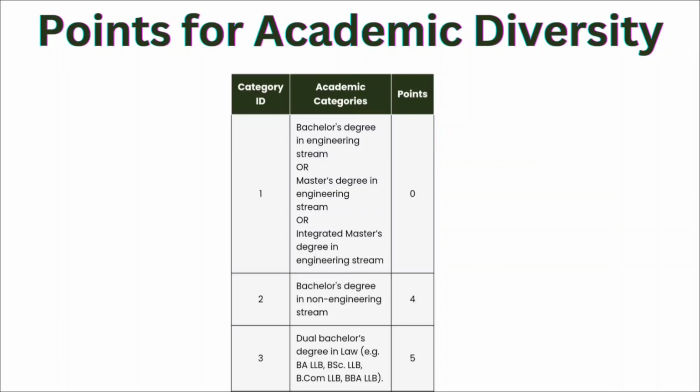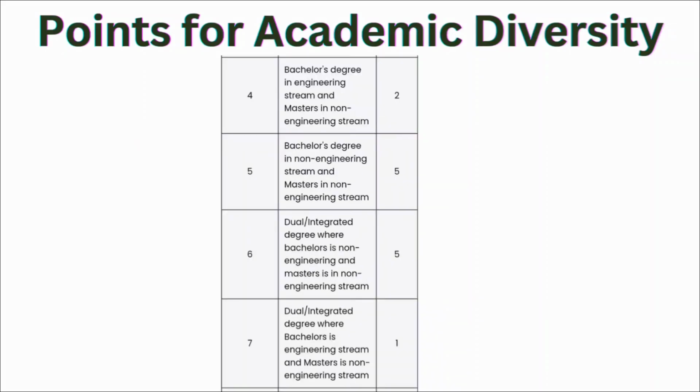Then if your degree belongs to the bachelor's degree in engineering stream and master's in non-engineering stream, then there are 2 points. If your degree belongs to the bachelor's degree in non-engineering stream and master's in non-engineering stream, then there are 5 points for that. If it is a dual integrated degree where bachelor's is non-engineering and master's is in non-engineering stream, then there are 5 points.